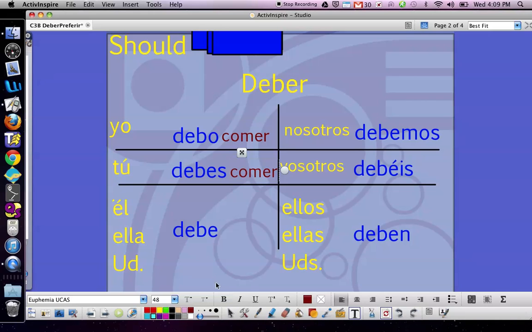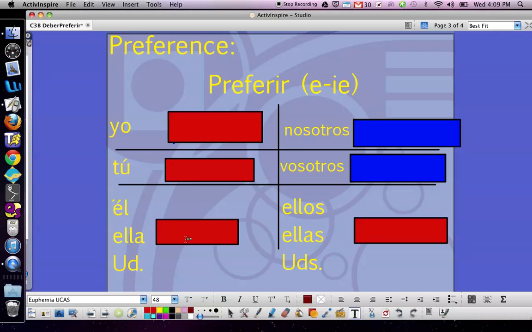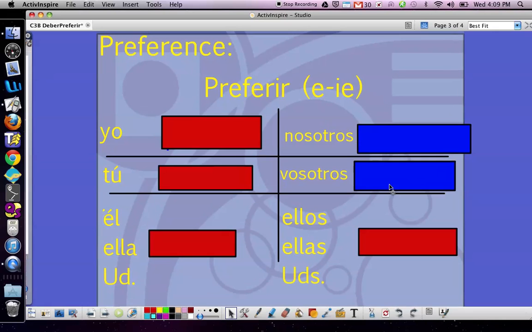Another verb to know is the verb preferir. Preferir means to prefer. You may notice that with preferir, there's this funny little thing over here that says E to IE. That's because preferir is what's known as a stem-changing verb. We're actually going to start with our nosotros and vosotros form. Because in our nosotros and vosotros form, we don't have to do anything special. We do what we always do.